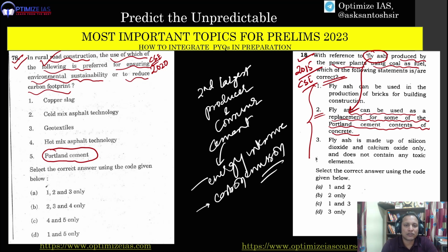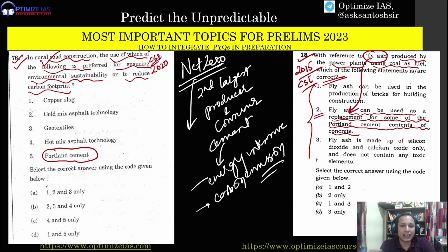Therefore, throughout the world, not just in India, they are trying to find a substitute for Portland cement, or they are trying to find a mechanism of producing cement which is more environmentally sustainable. We are moving towards net zero. So our focus is on those industries which emit a lot of carbon emissions or which require a lot of energy.